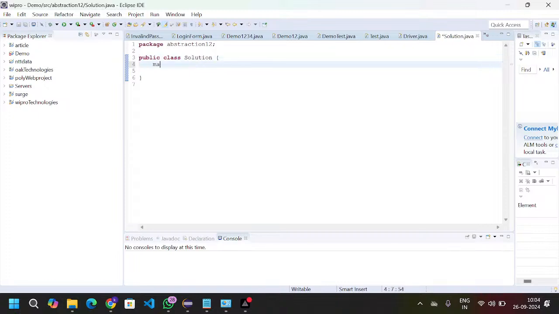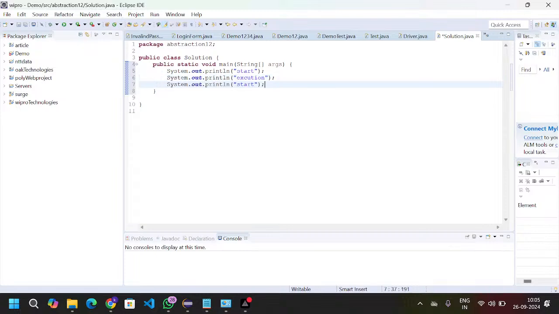Now I will take the main method. Inside the main method, I take some statements. The first statement is start, then the program execution, and then end. Then I save this.